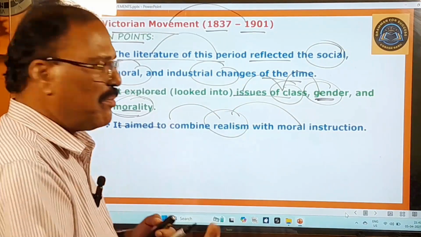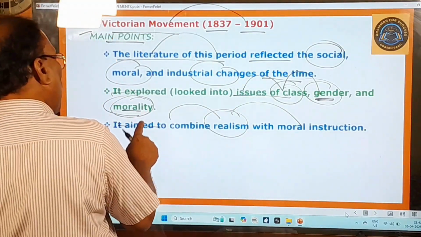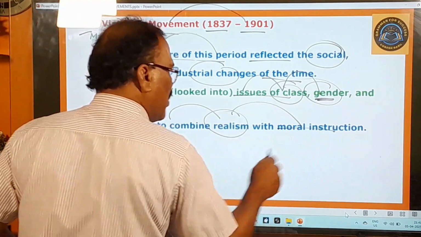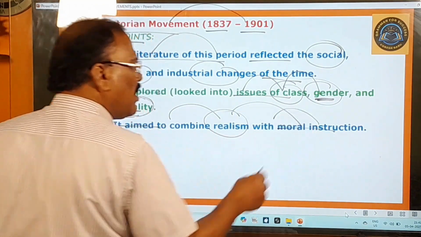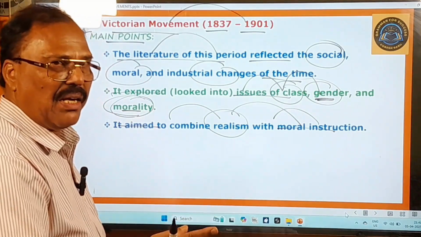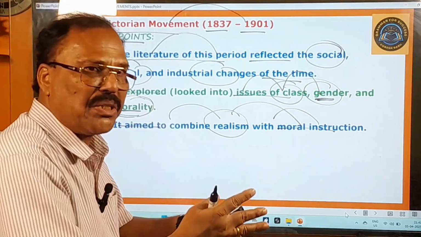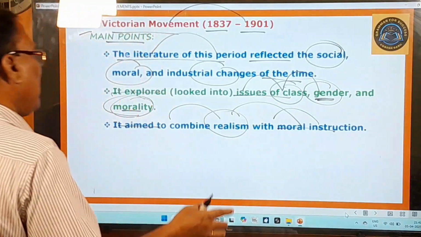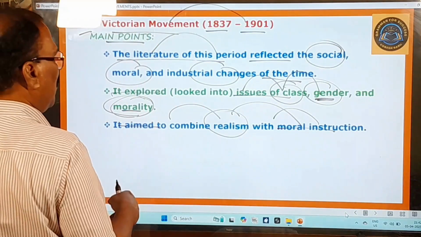The poets of this period aimed at combining realism with moral instruction. That means moral instruction should be realistic, and moral values must be given to the people realistically. That is what they tried to do during this Victorian movement.